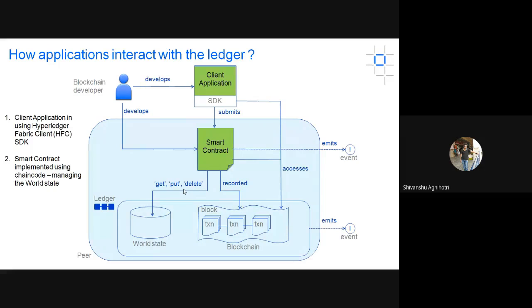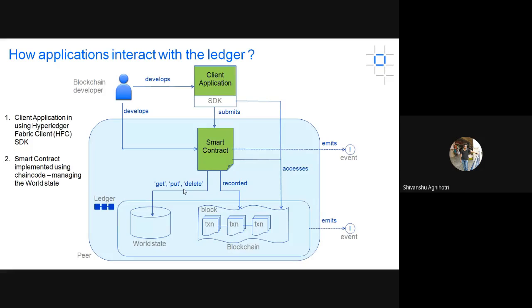Now here, as we can see, the client application will be sending transactions to the Fabric network, and inside it a smart contract will be present that governs how the transaction will be executed. The smart contract basically deals with the blockchain part, maintains the blockchain data, and diverts the transaction according to the conditions given. Here, as we can see, the ledger is there. Inside a Fabric ledger we generally have two things: first is the world state, second is the blockchain.